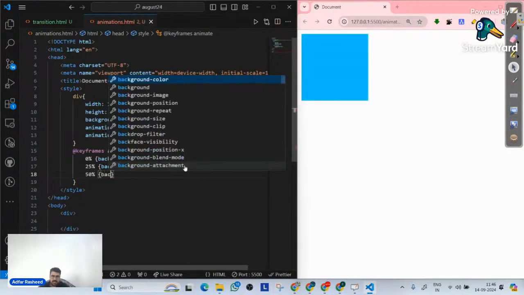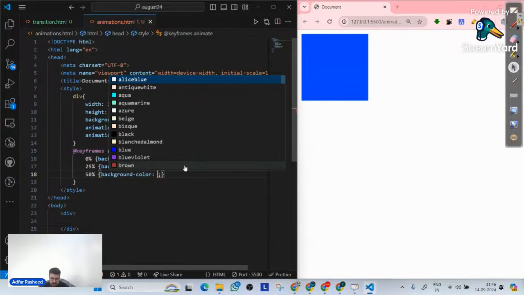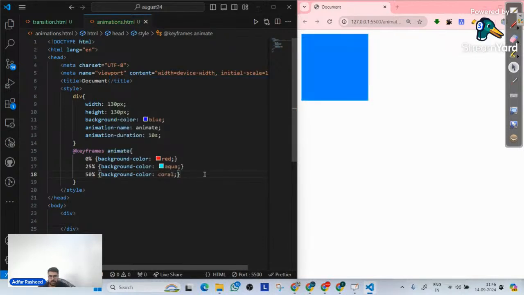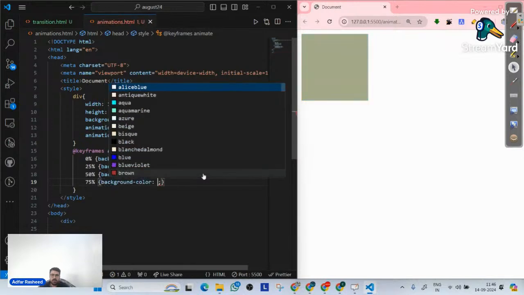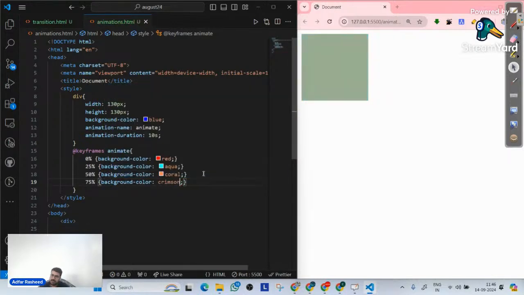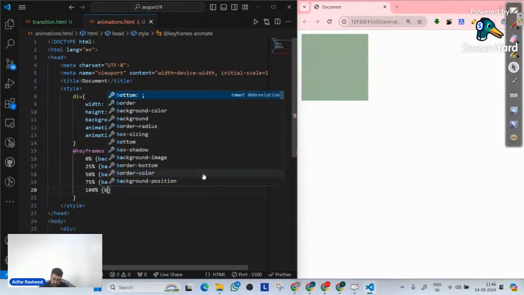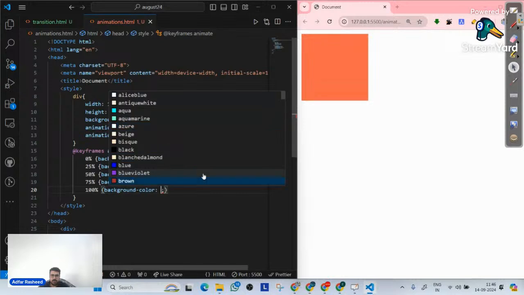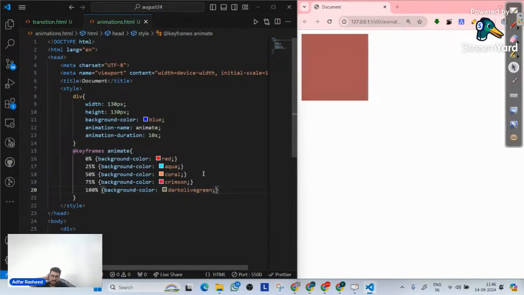For the 50%, I will simply make the background color coral, whatever it is. And then finally over here, I will define one other interval called 75%. The 75% background color over here is, let's suppose, crimson. And then finally at 100%, the background color is going to be, let's suppose, dark olive green.